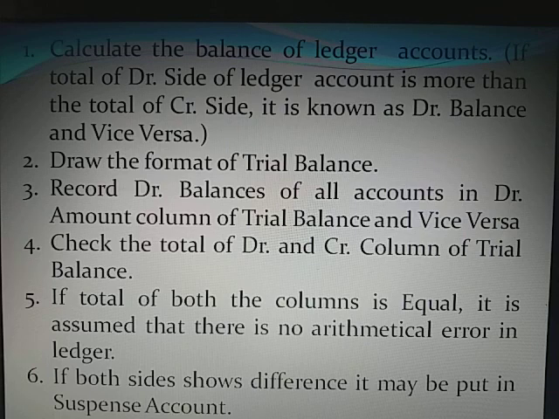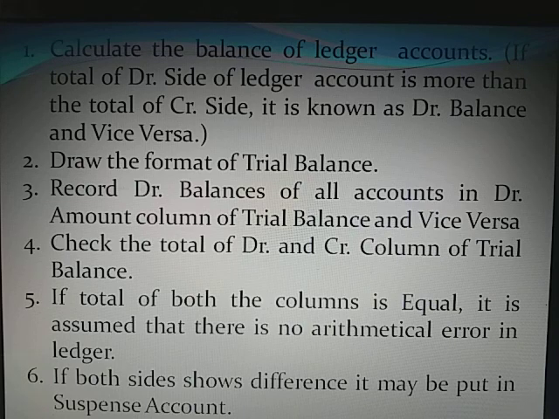Third point is record debit balances of all ledger accounts in the debit amount column of trial balance, and record all credit balances of ledger accounts in the credit column of trial balance. Fourth point, check the total of debit and credit column of trial balance. Fifth, if the total of both the columns, that is debit column and credit column of trial balance, is equal, it is assumed that there is no arithmetical or mathematical error in ledger.